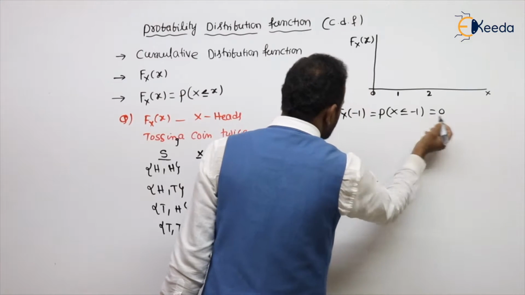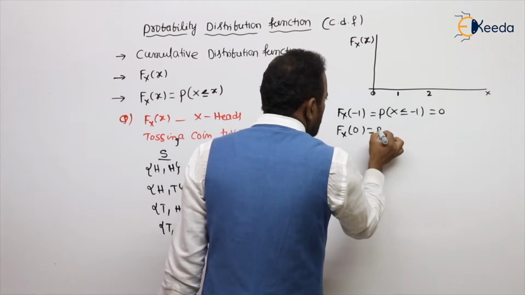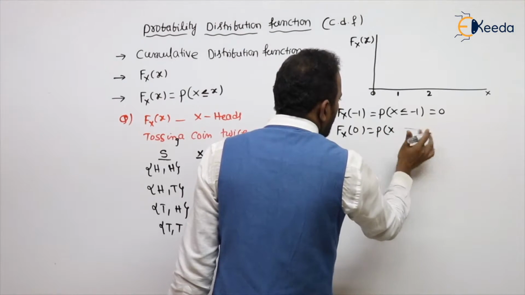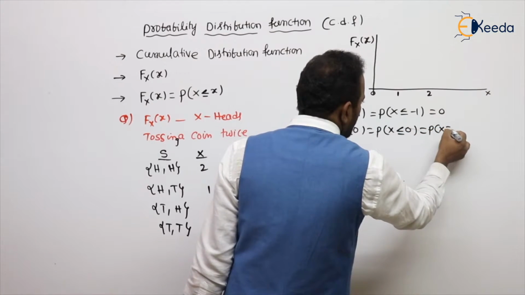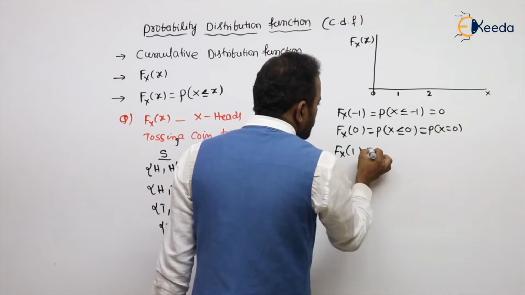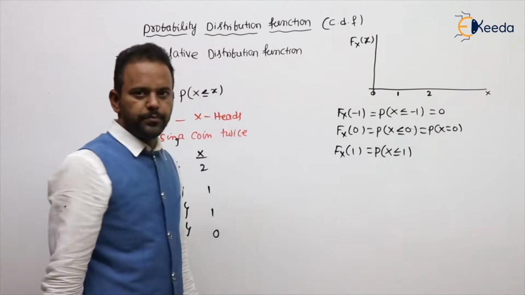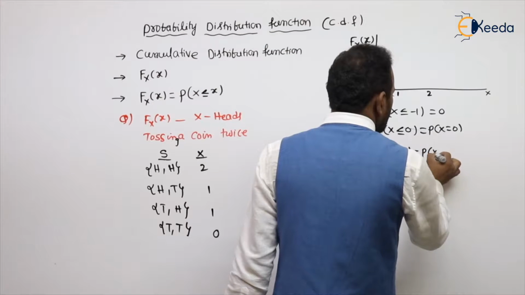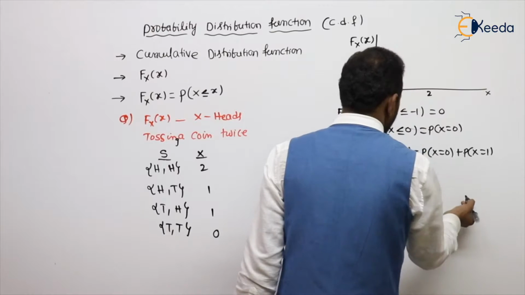No values means 0. What is the meaning of Fx of 0? Probability of the random variable up to 0. Up to 0, only 0 is there. What is Fx of 1? Probability of the random variable up to 1. Up to 1, 0 is there as well as 1.